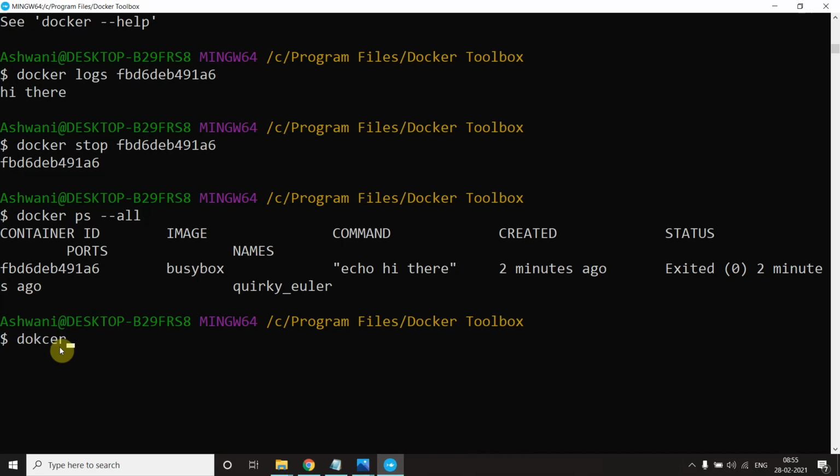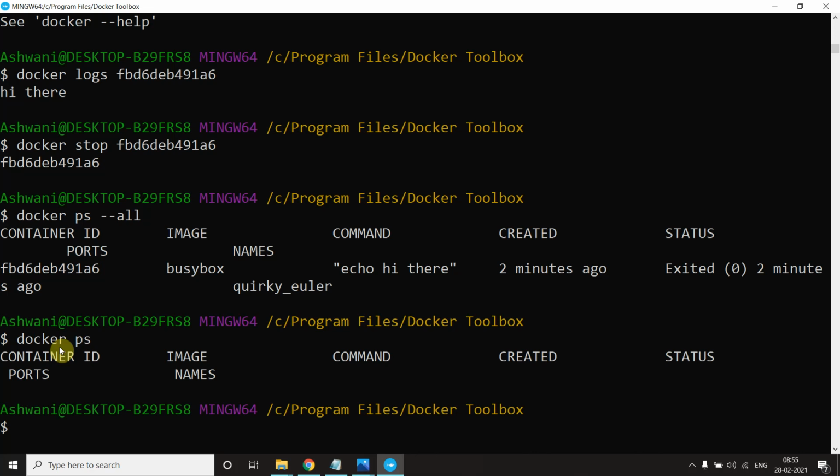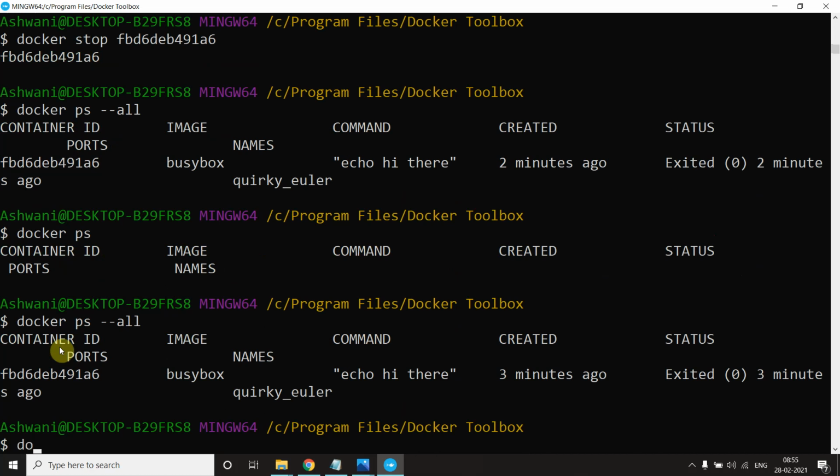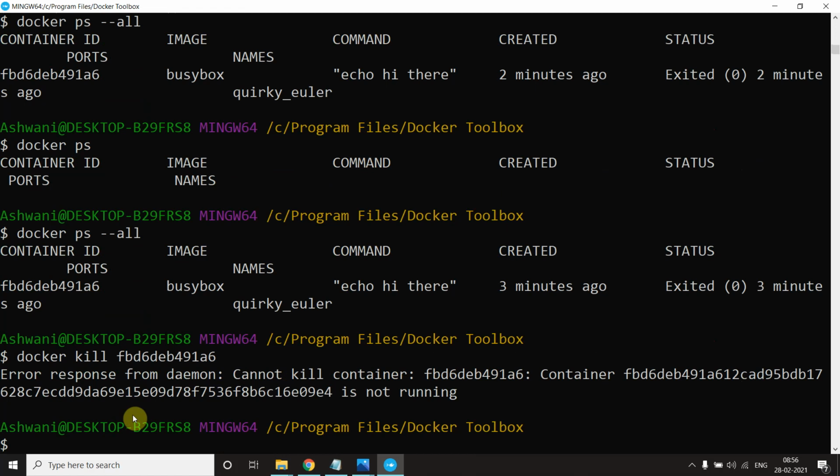If we have something, I'm writing the spelling again, docker ps --all, we have this one. So I will say docker kill. Okay, just copy this one and paste here. Error response from daemon: cannot kill container, this is not running.